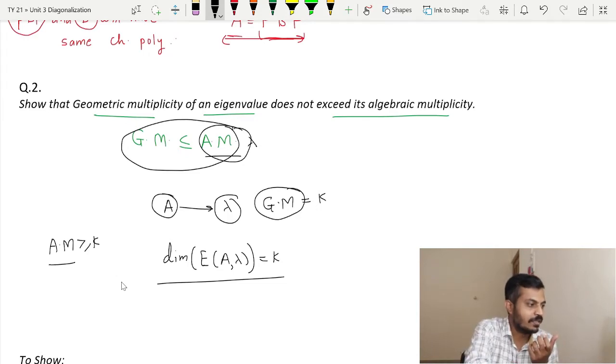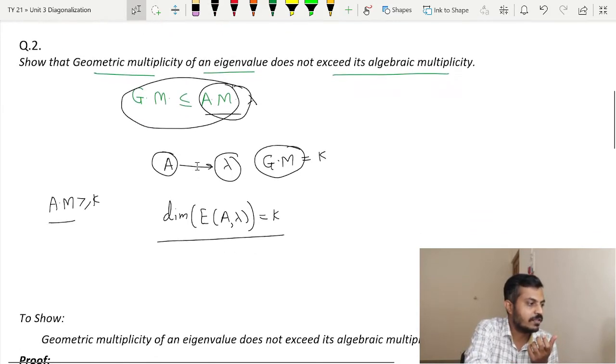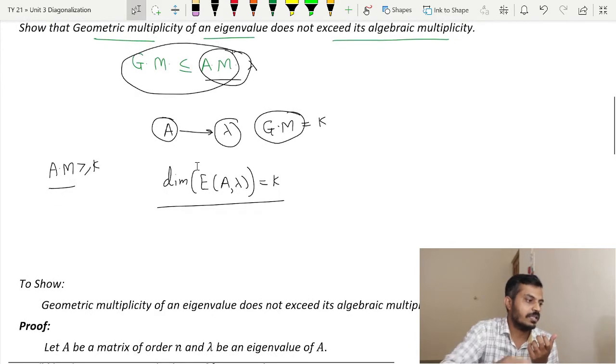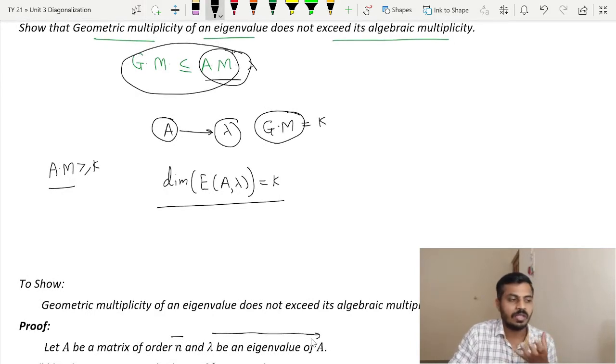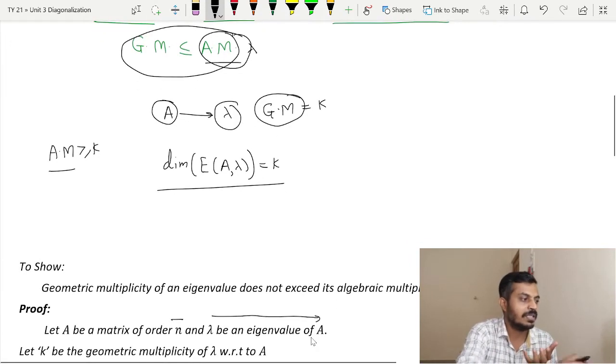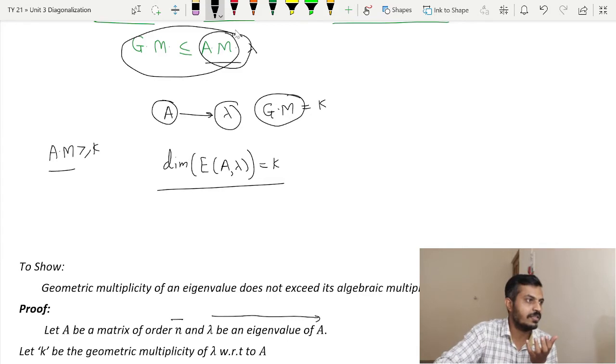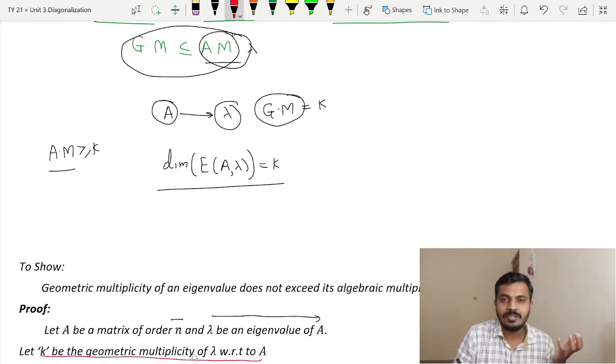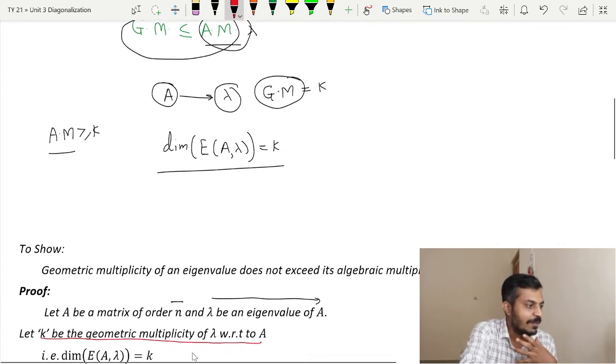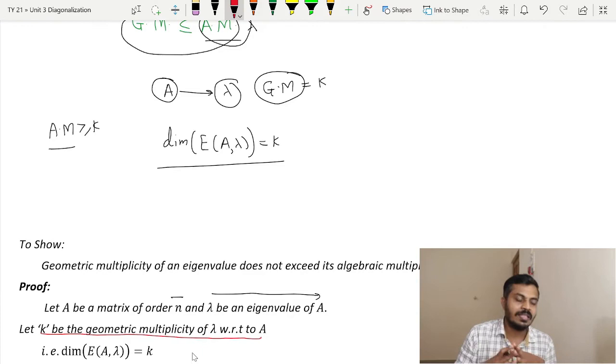So let us begin then. Initially what I have said here is, let A be a matrix of order n and lambda be an eigenvalue of A. Now I will say let the geometric multiplicity of lambda be k. As you can see here, let k be the geometric multiplicity of lambda with respect to matrix A. In other words, the dimension of the eigenspace, that is E of A lambda, is equal to k.